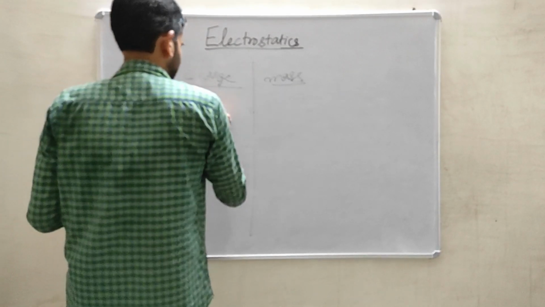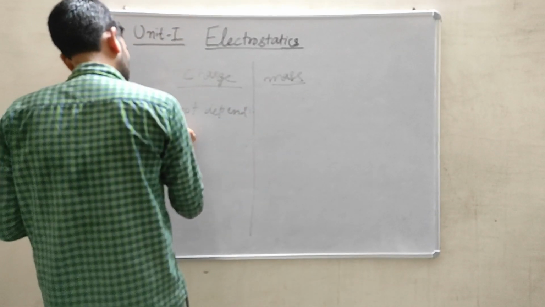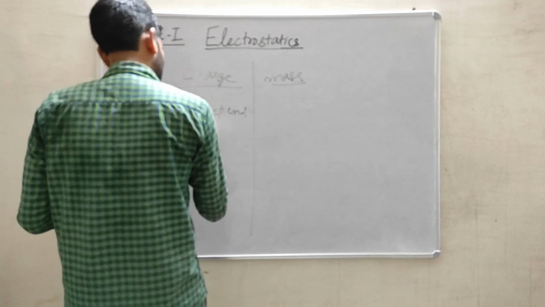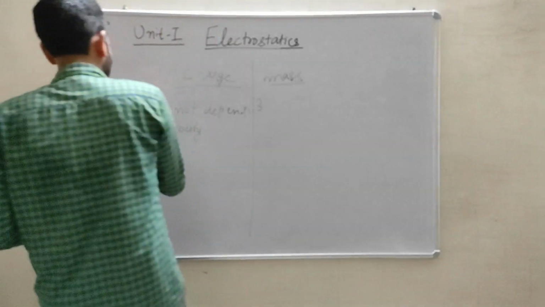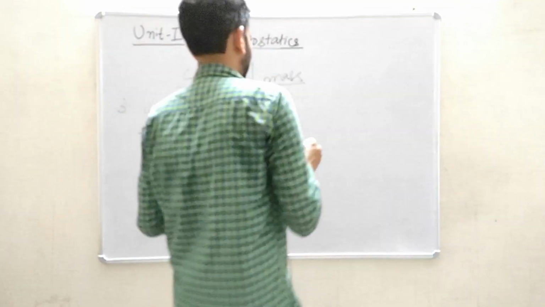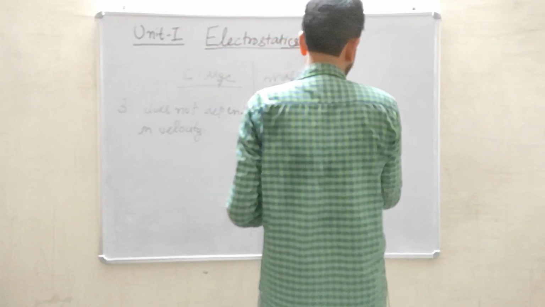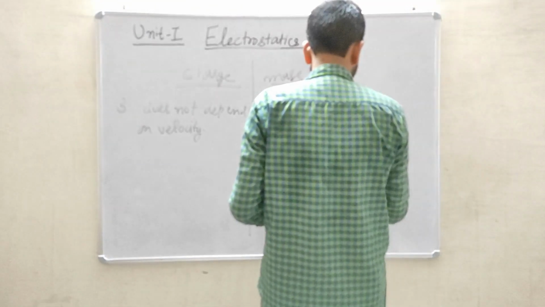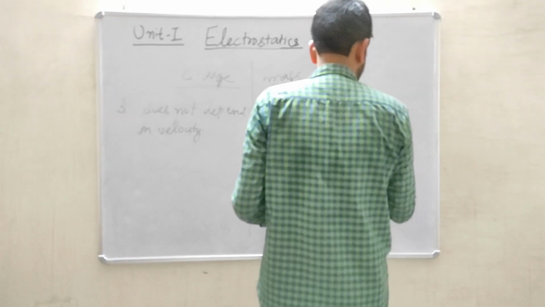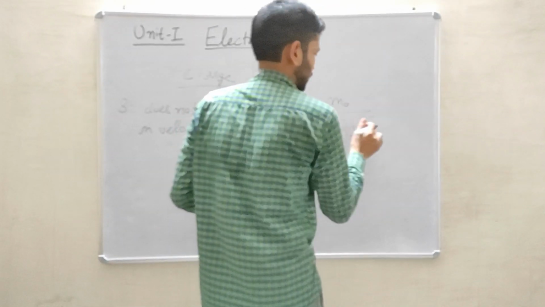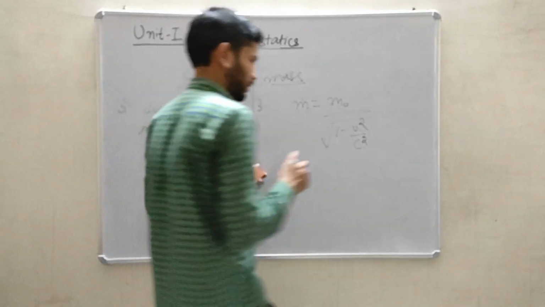Does not depend on velocity. This is our third difference. So here the mass depends upon the velocity of that body. How? It is having a relation like this. So actually you will study about this relation when you will go in the